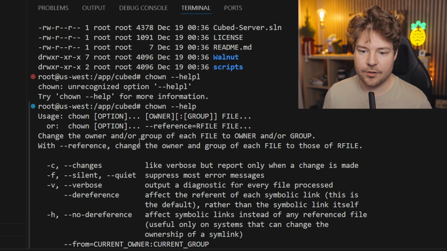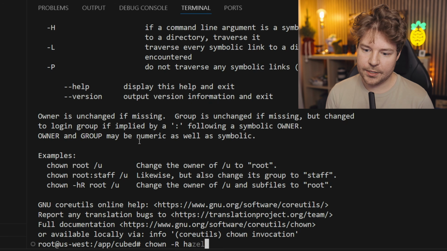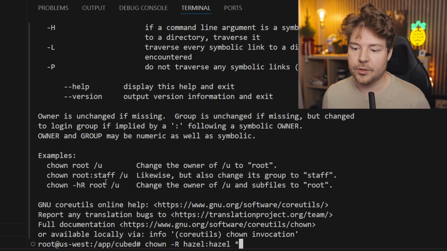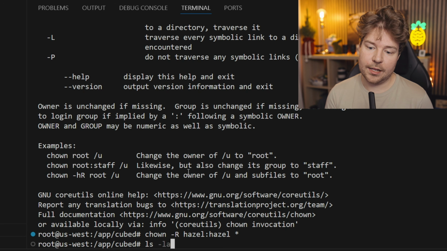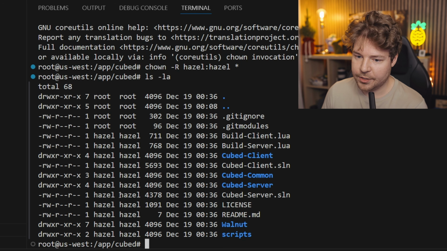We'll probably want a -R as well. So anyway, chown -R for it to be recursive, Hazel, and then I guess everything, so I can put an asterisk or a dot. Now, if I do ls -la again, which shows me everything, you can see everything above this. I mean, it also made .gitignore for some reason root still, but everything here in this directory is now owned by Hazel, and that should be recursive as well.